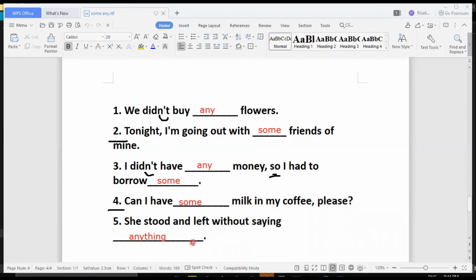So on here, she stood and left without saying anything. So meaning to say she stood and left without saying any words. Okay, so that's it. So I hope, guys, you got them all.